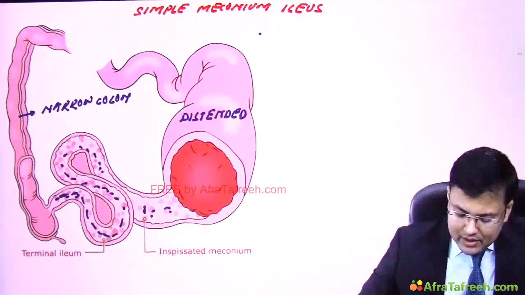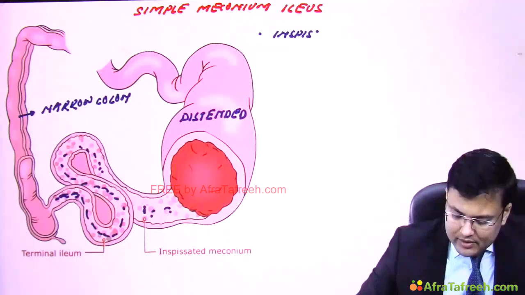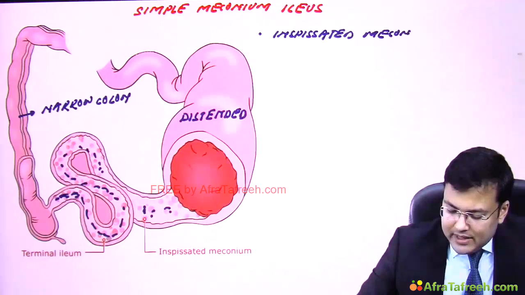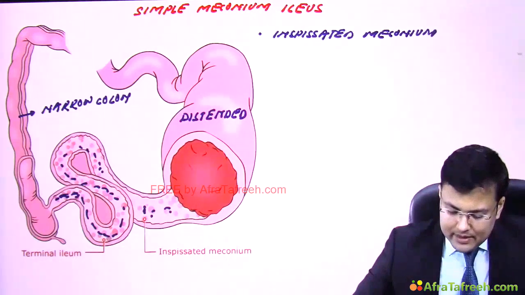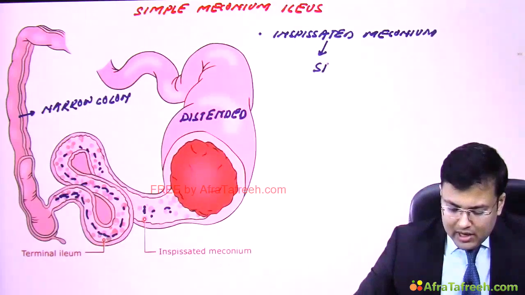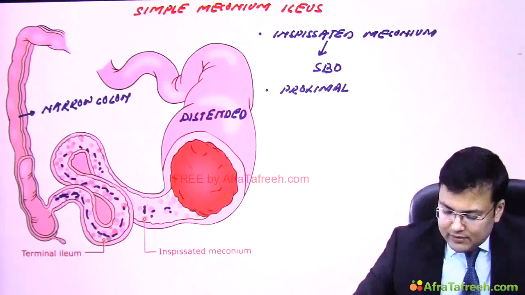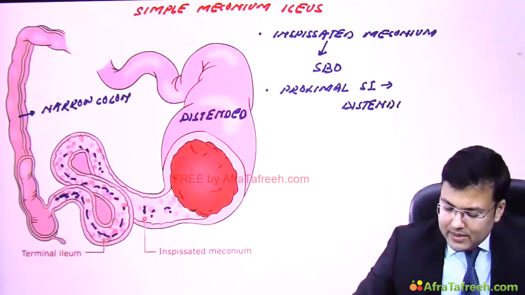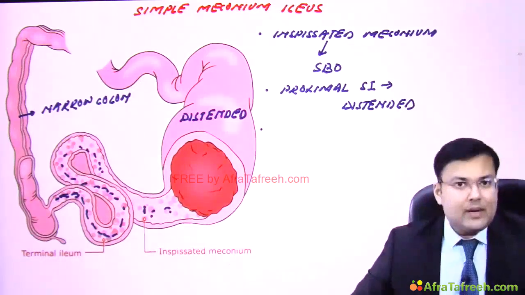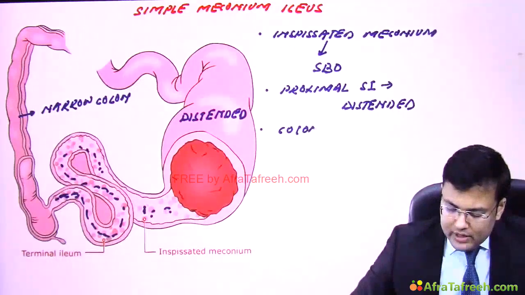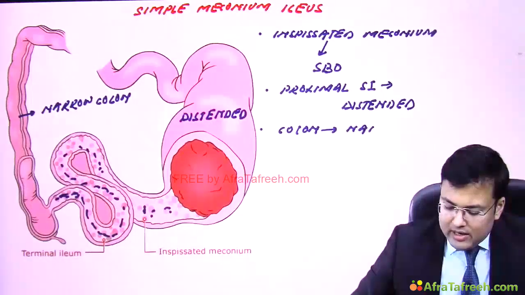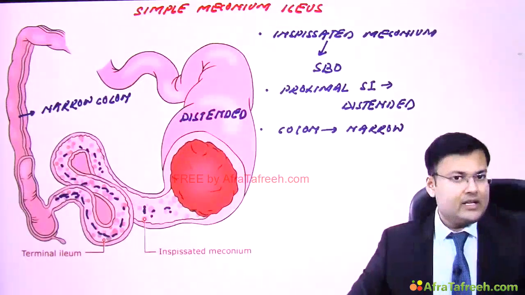There is inspissated meconium in the terminal ileum, and because of this there is complete small bowel obstruction, and because of this obstruction, the proximal part of small intestine is distended, and the distal part, the colon, is relatively small or narrow.